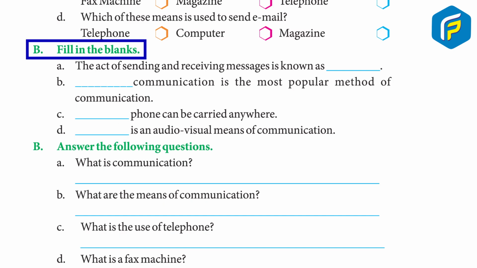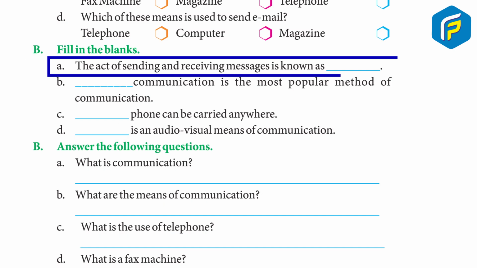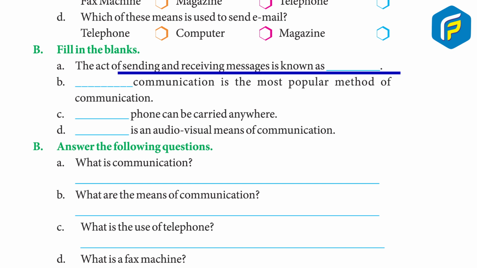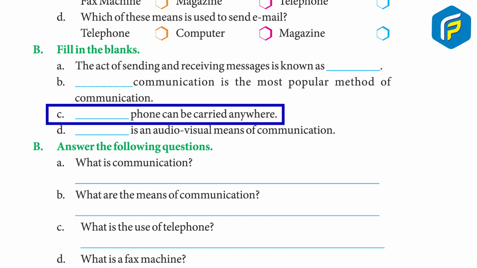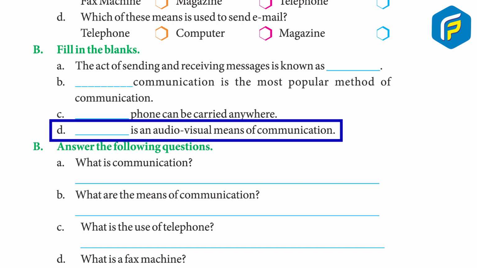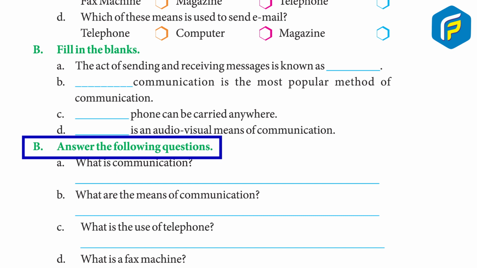B. Fill in the blanks. A. The act of sending and receiving messages is known as dash. Answer. Communication. B. Dash communication is the most popular method of communication. Answer. Postal. C. Dash phone can be carried anywhere. Answer: mobile. D. Dash is an audio-visual means of communication. Answer: television.